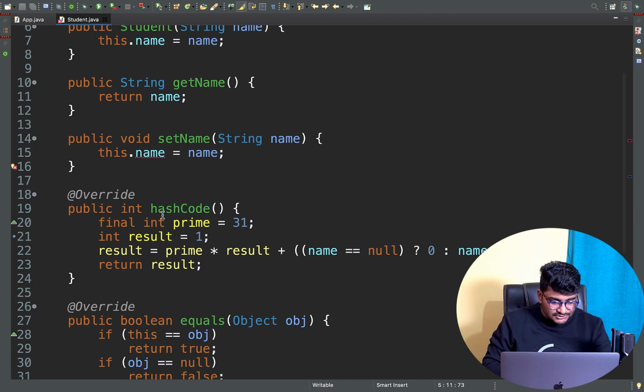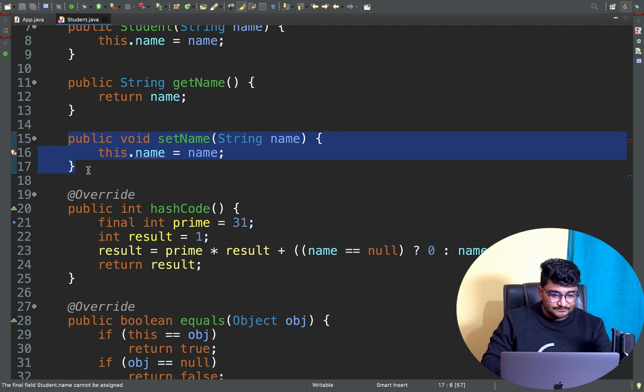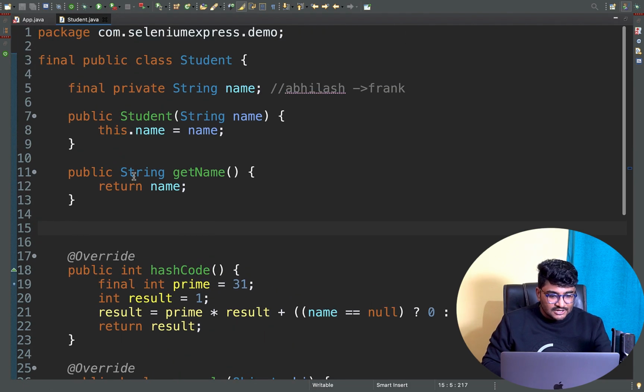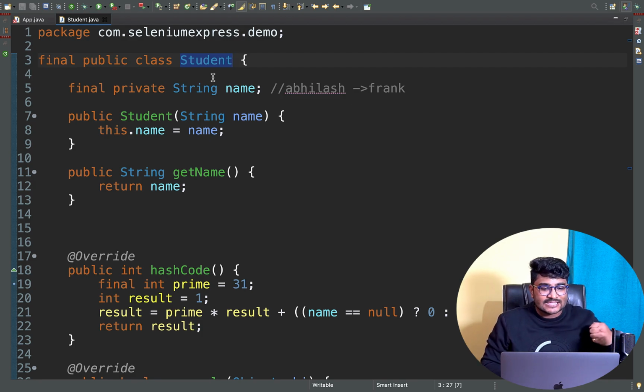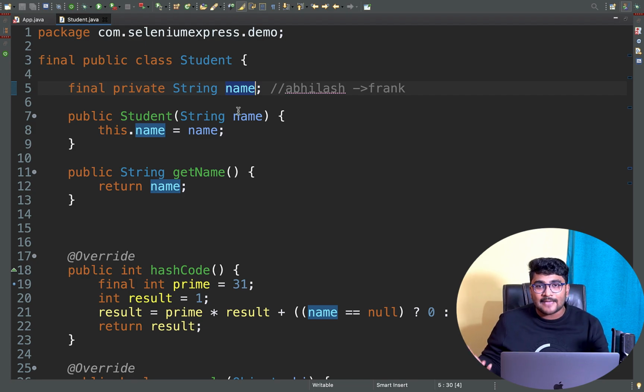And of course, I don't have to give the setter method, so I'll remove it. Now this particular class is, obviously, an immutable class. This name field cannot be changed, and that's why it can be happily used as a HashMap key. So nobody can tamper with our HashMap object.